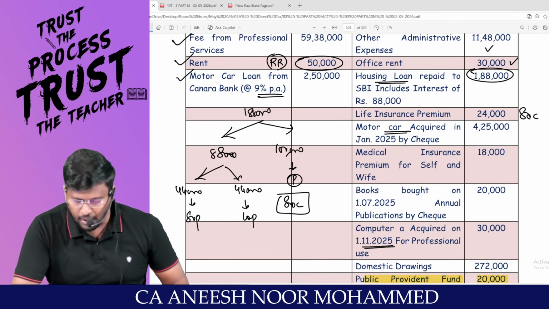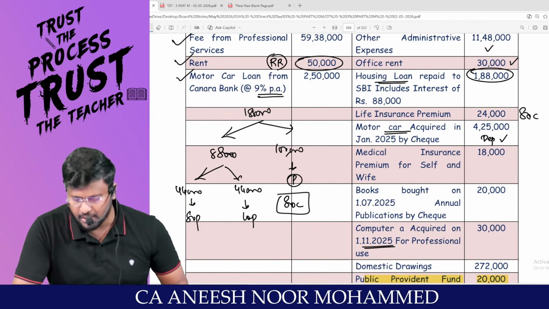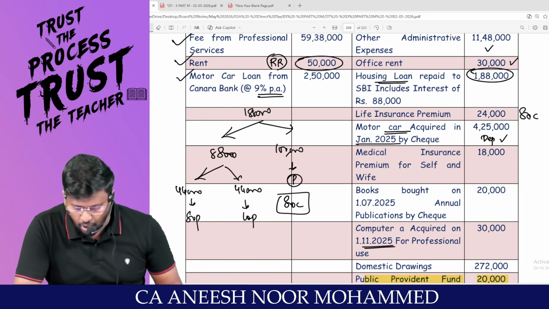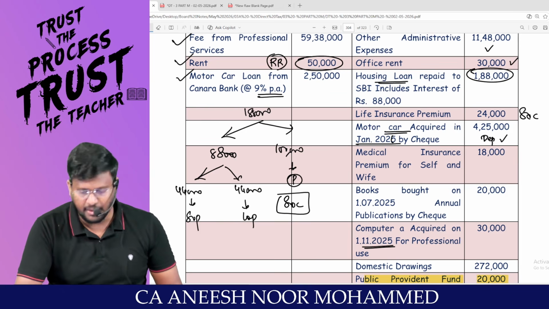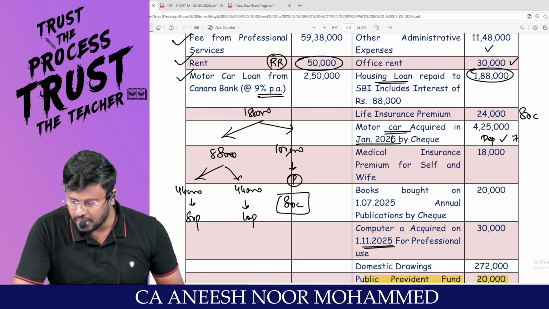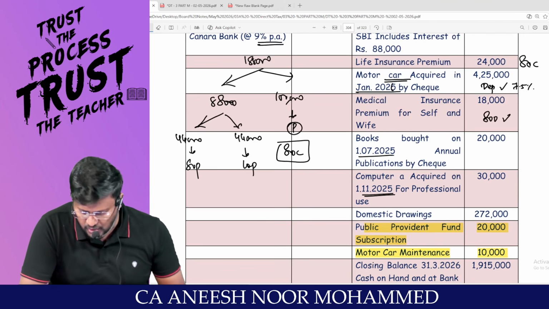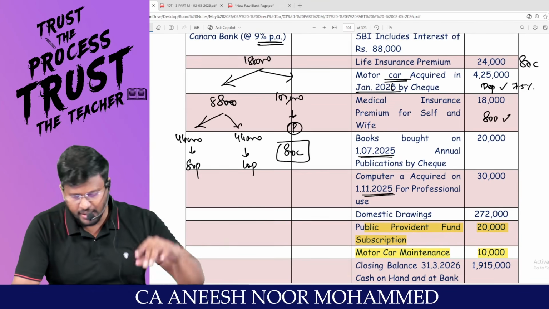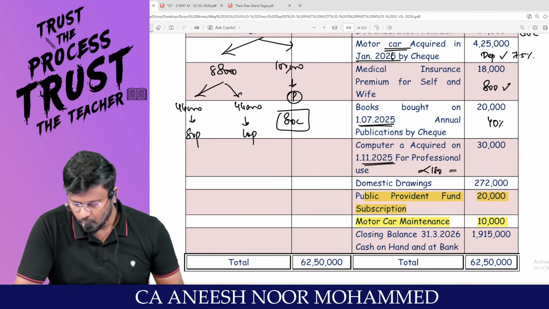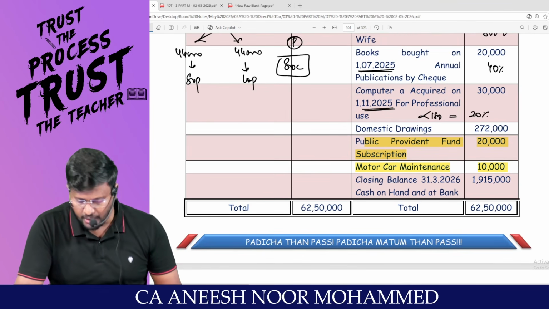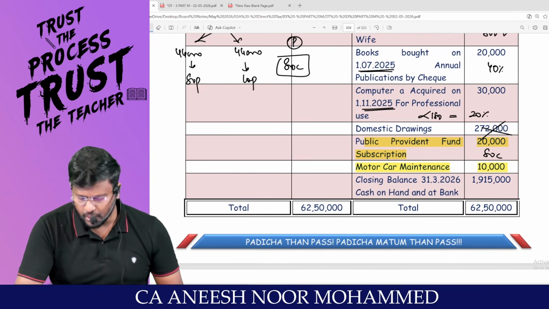Motor car, you are not entitled to directly claim the deduction, but depreciation on motor car can be claimed. Since it has been purchased for less than 180 days, Jan 2026 should be the date, then it is entitled for only 7.5%. Medical insurance, 80D deduction you can claim. Books, annual publication, more than 180 days, 40% depreciation you can claim. Computer, less than 180 days, only half the rate of depreciation, which comes to 20%. Domestic drawings will not reflect at all. PPF, you are entitled to claim 80C.